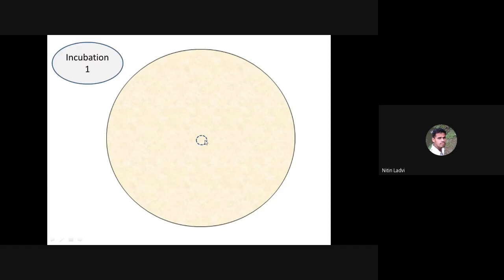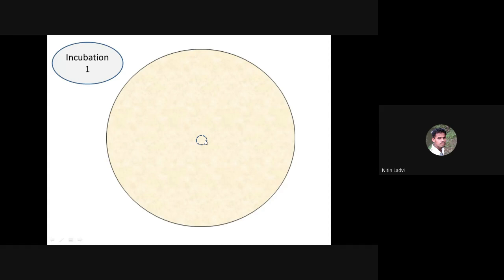And then you are supposed to allow incubation 1. Here the time and temperature are very important because you are going to check the range of susceptible organisms which are sensitive to the antibiotic being produced by the antibiotic producer. So you incubate the plate after inoculation of the antibiotic producer in such a way that the antibiotic producer grows well and produces the antibiotic, so that the antibiotic diffuses into the agar slab. That's why incubation 1 is performed in such a way that it allows a favorable environment for the growth of the antibiotic producer.